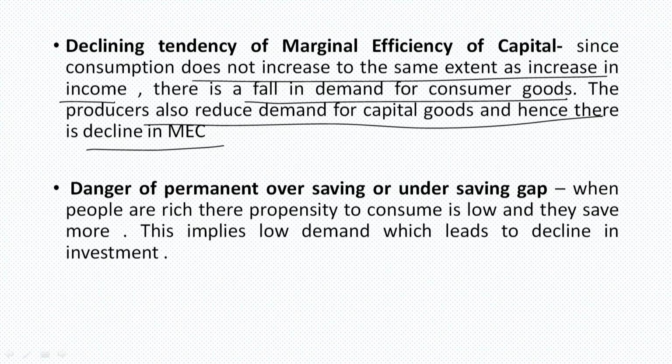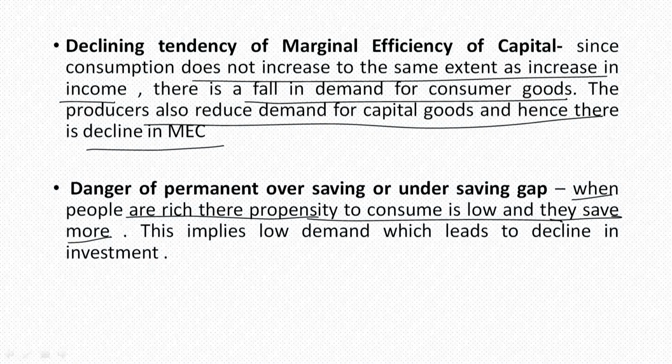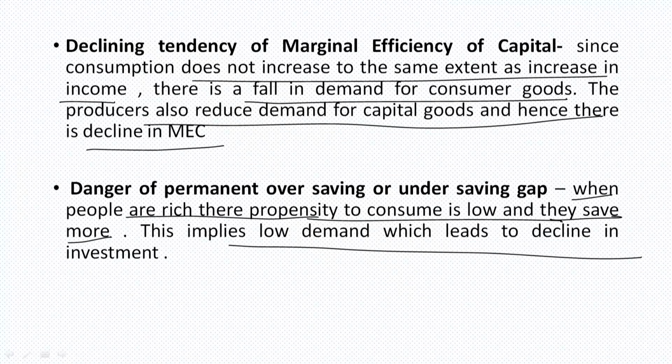However, if buying behavior shows a dominance over saving behavior, too much consumption would be there in the economy. When people are rich, the propensity to consume is low and they save more. Consumption is not in line with the change in income. That leads to low demand.